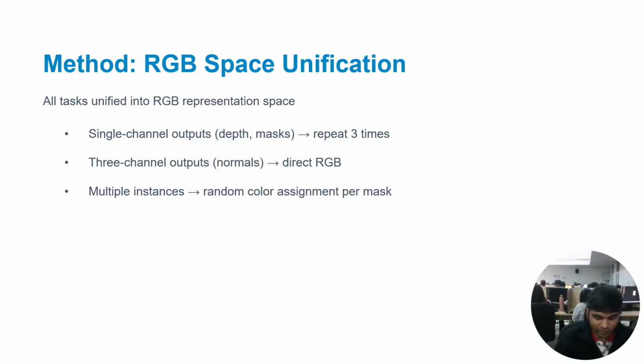A key innovation in DICEPTION is how it unifies all these different tasks into a single RGB representation space. Single channel outputs like depth maps or binary maps simply repeat the channel three times. Three channel outputs like surface normals map directly to RGB. This elegant unification strategy allows the model to treat all tasks consistently.